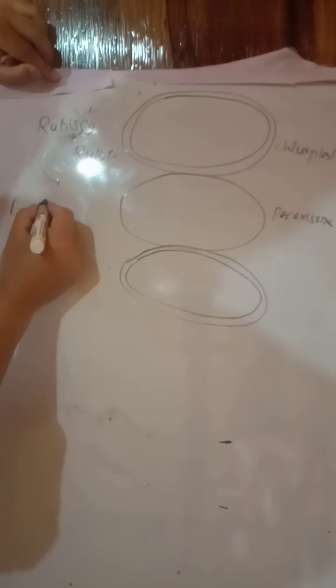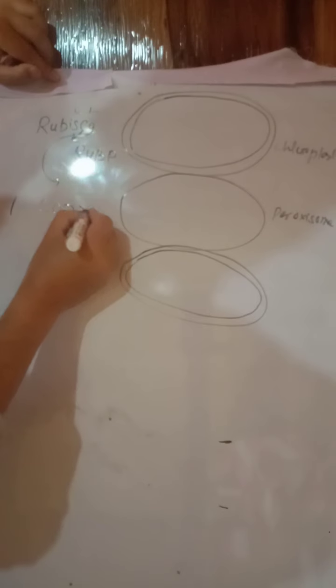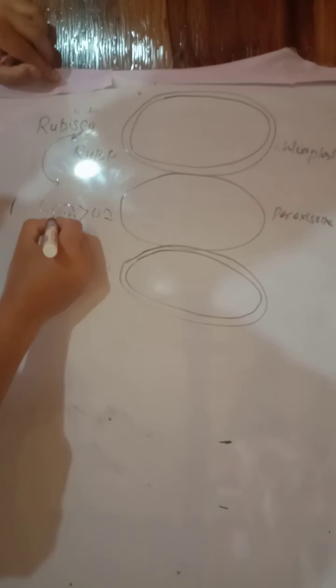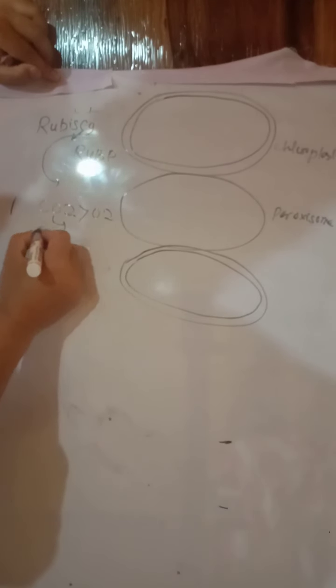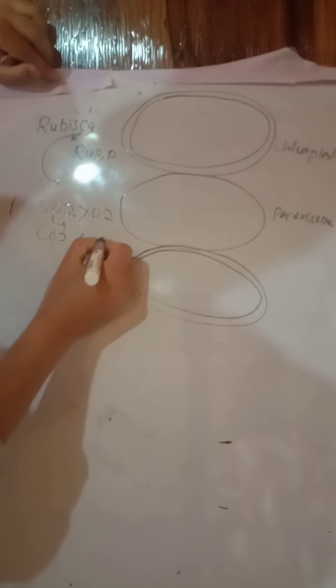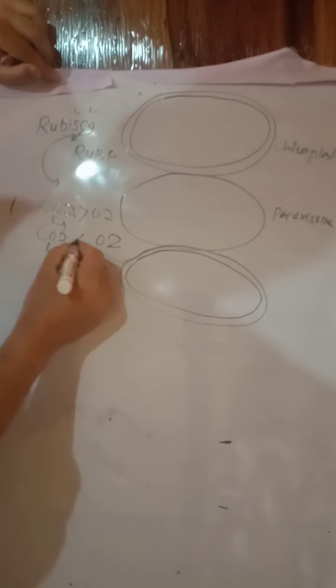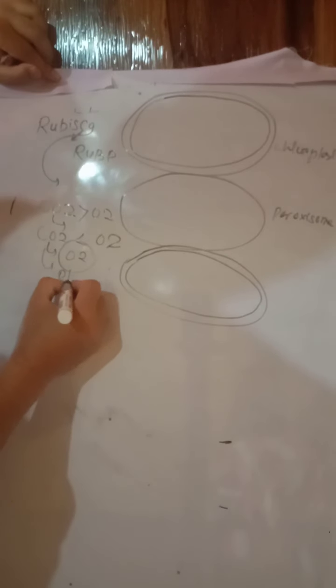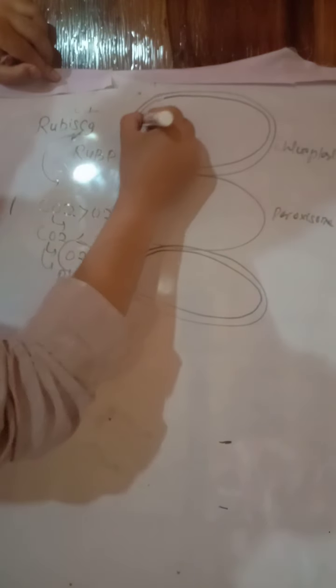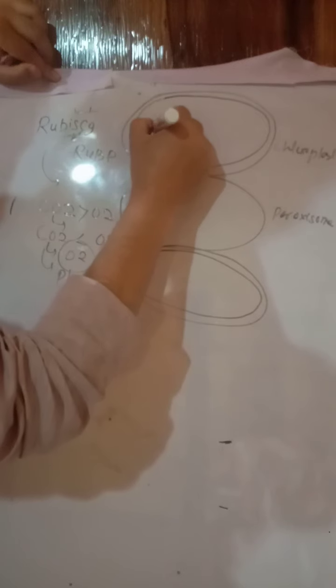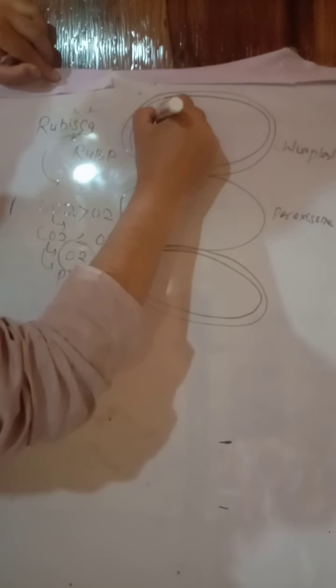If carbon dioxide is greater than oxygen, then it fixes carbon dioxide. But if carbon dioxide is less than oxygen, then it fixes oxygen. That is photorespiration.